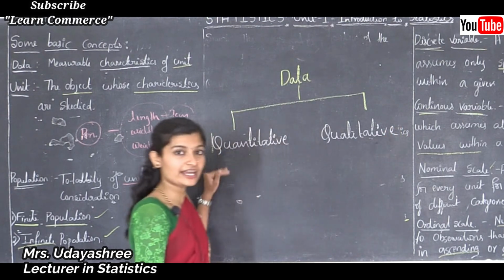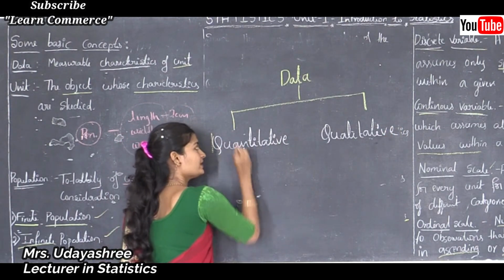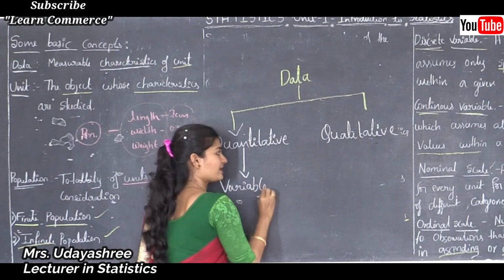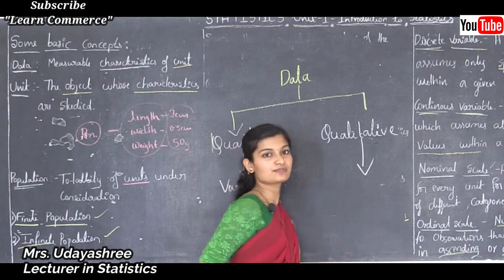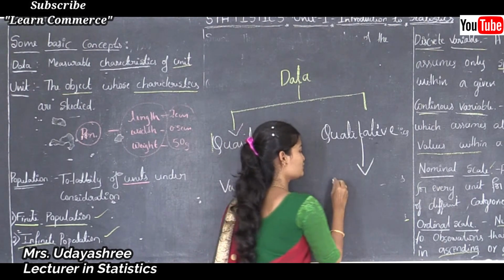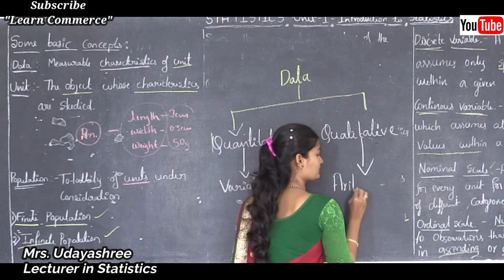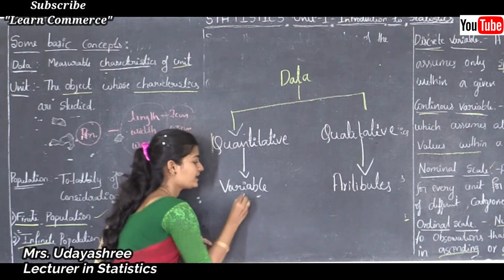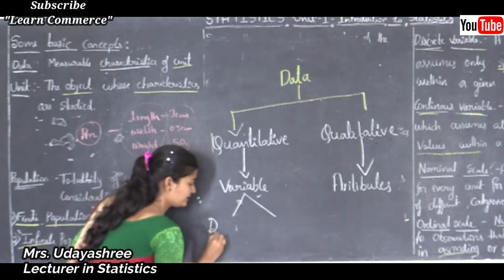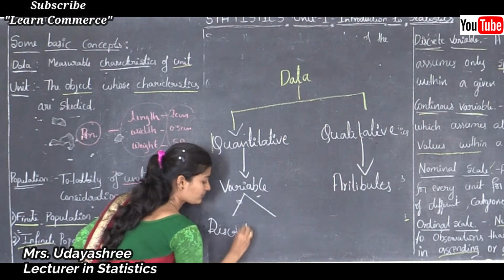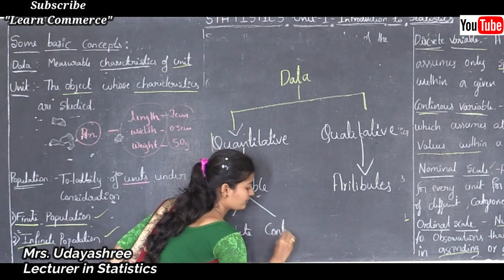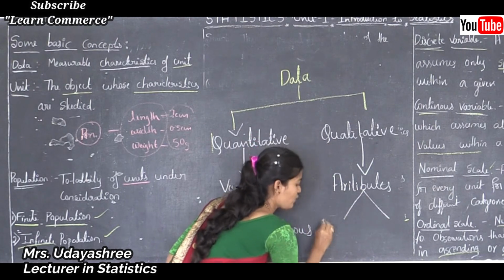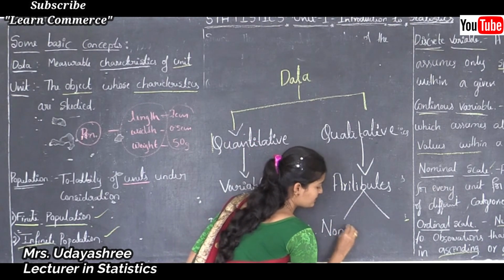Quantitative characteristics which vary from unit to unit are known as variables, and qualitative characteristics which vary from unit to unit are known as attributes. In variables there are two types: discrete variable and continuous variable. And in attributes there are two types: nominal scale and ordinal scale.